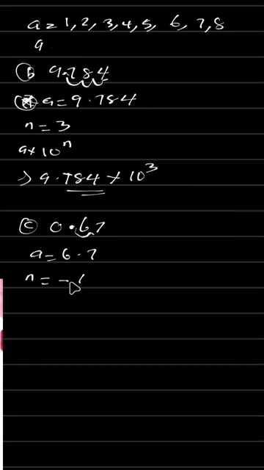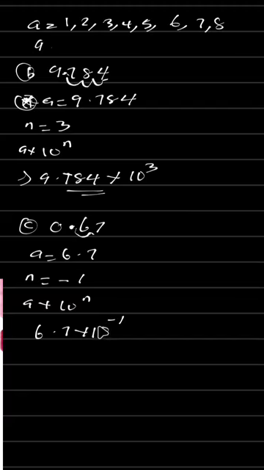Hope you get this. No worry, I'll take an example that is more than this so you can grab it very well. Since we get our n equal to -1, let's put it into the general expression, A multiplied by 10 raised to the power n. So our A is equal to 6.7 times 10 raised to the power of -1. So when you are given 0.67, the number to write in the standard form is 6.7 times 10 raised to the power of -1. Hope you are getting it now.